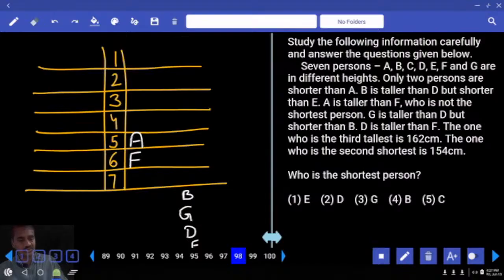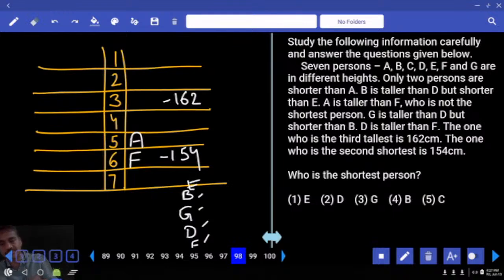The one who is third tallest is how much? 160. Now this person is how much? 162. And the one who is second shortest is how much? 154. Then now this D is shorter than this one. And what is the order? BGD. BGD, any other person left over here? Now B is taller than D, but shorter than E. Now E must be here.